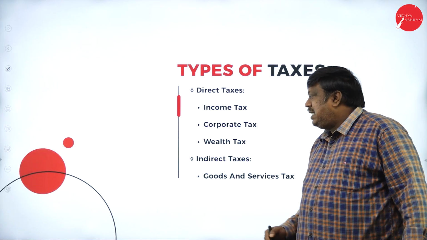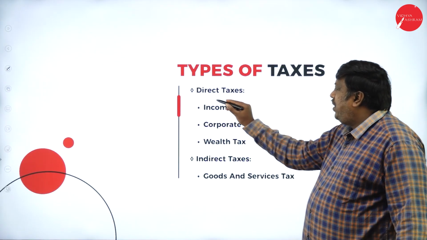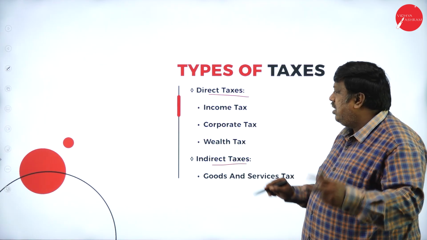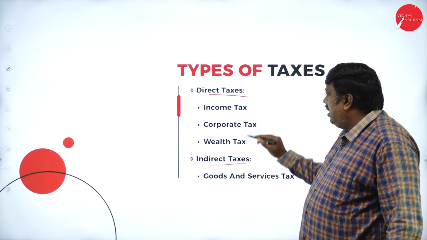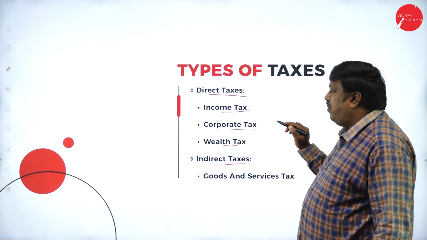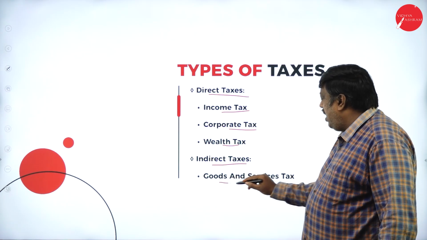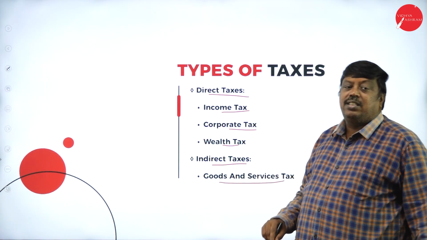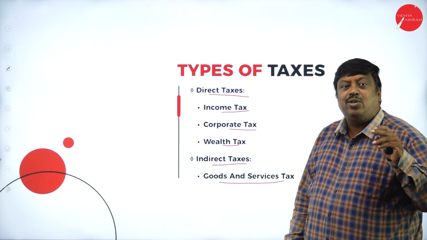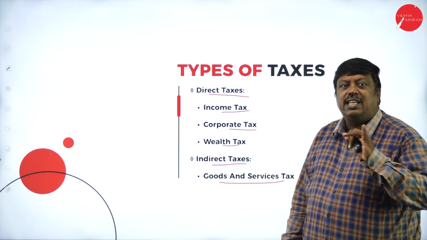The types of taxes. We have two types of taxes, direct tax and indirect tax. Under direct tax, we have income tax, corporate tax and wealth tax. Under indirect tax, we have goods and services tax. So now, how many types of taxes do we have? Two. Which are those taxes? Direct tax and indirect tax.